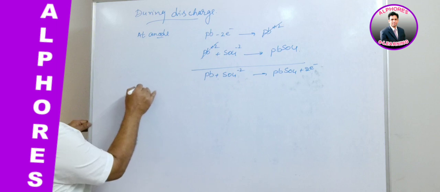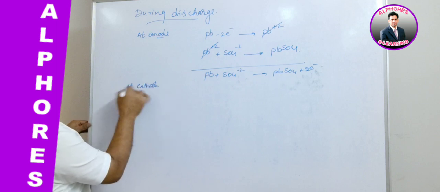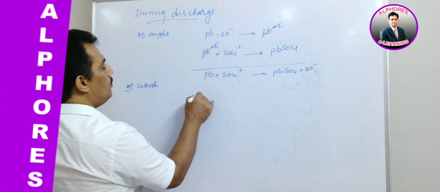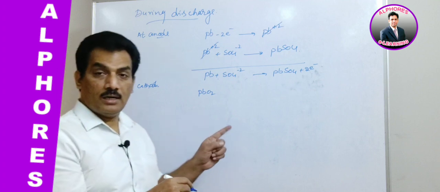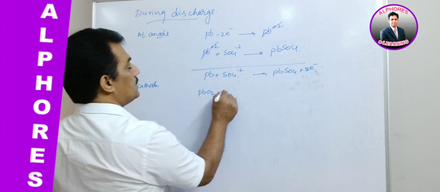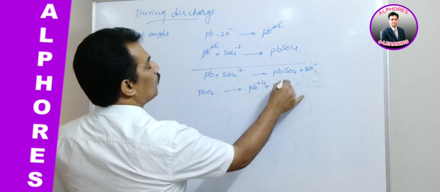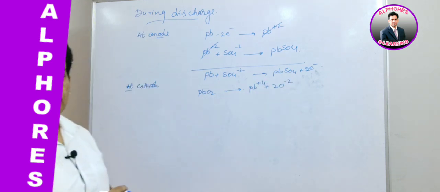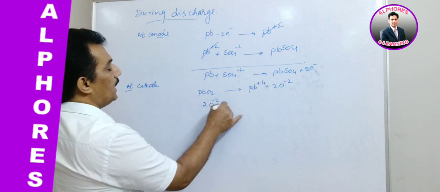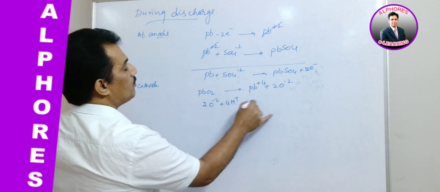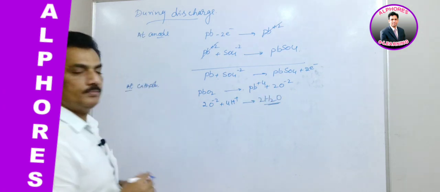Now coming to the cathode. At the cathode, what is happening? Lead dioxide is already there, and this lead dioxide first splits into Pb+4 and 2O-2. This 2O-2 gets 4H+, converting into 2 moles of water.